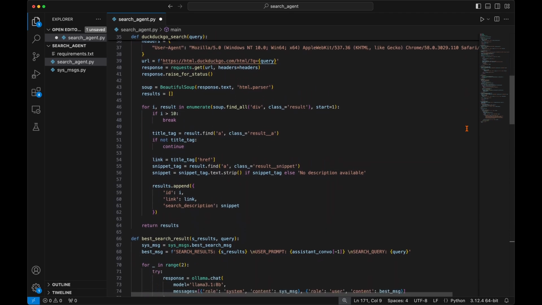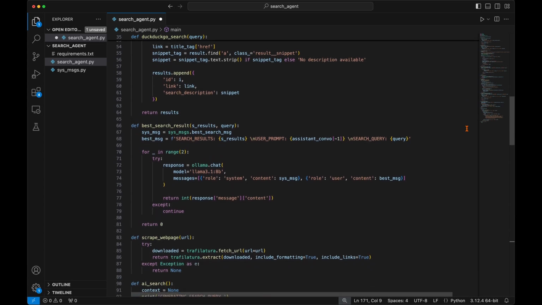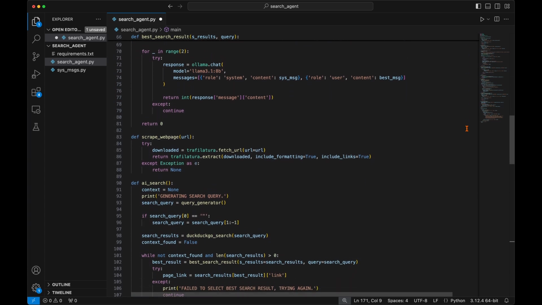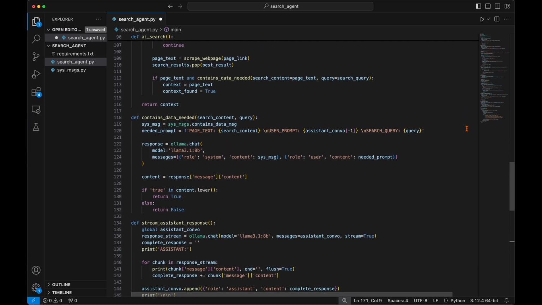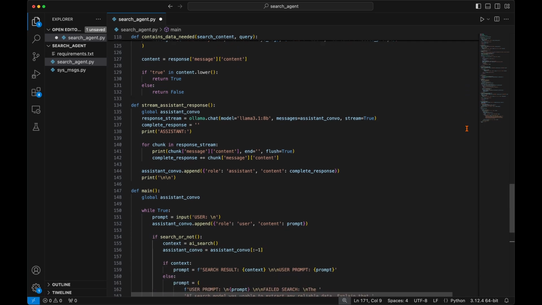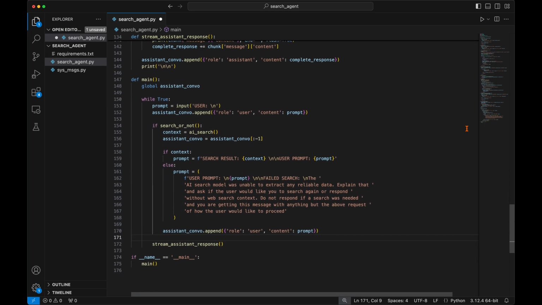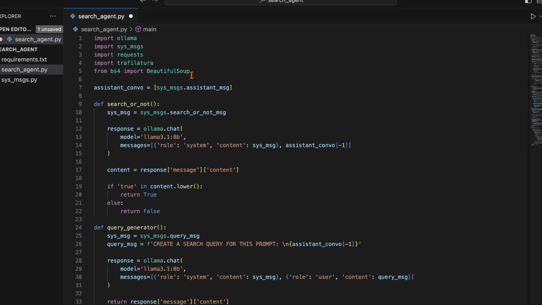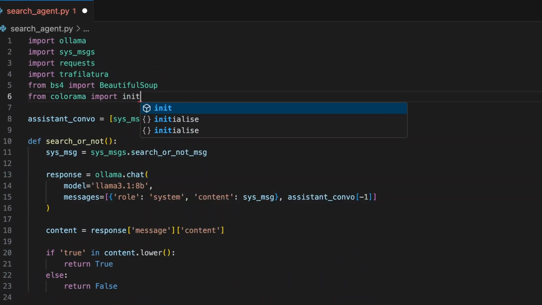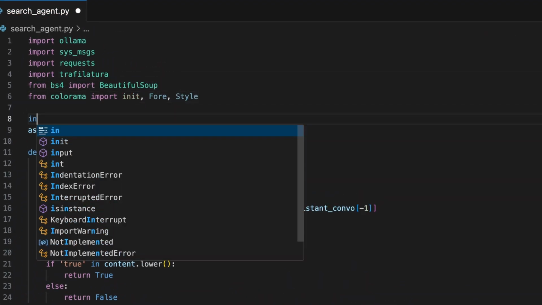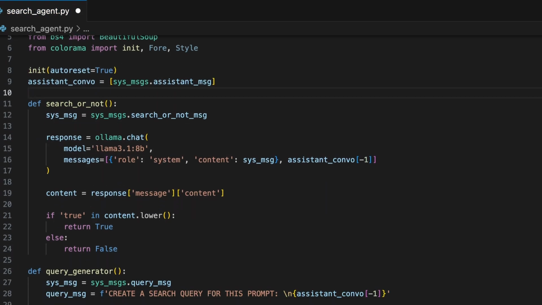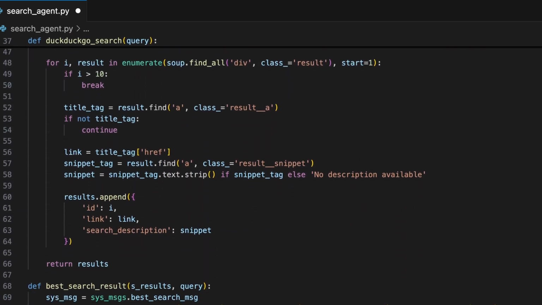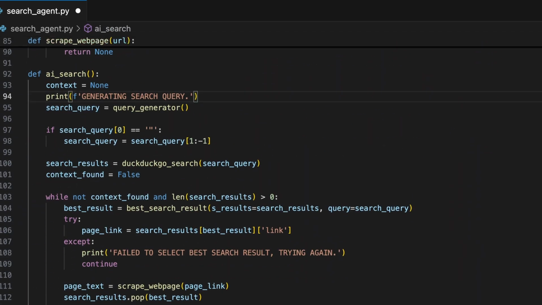Though at the start of this video, I showed my program with colorized print statements to make it easy for us to identify our prompts, the program messages, and the assistant responses. If you would like to colorize your print statements as well to make your program cleaner and easier to read, at the top of your program from Colorama, import init, Fore, and Style. Below the imports, call the Colorama init function, setting autoreset equals true. Now for each of the program messages, I will change the color to a bright red by calling Colorama's Fore class with the light red option.